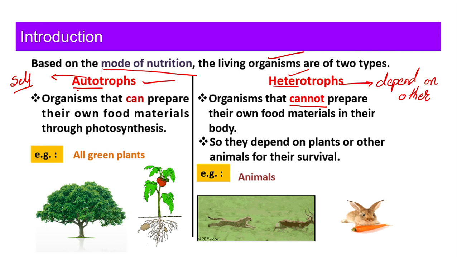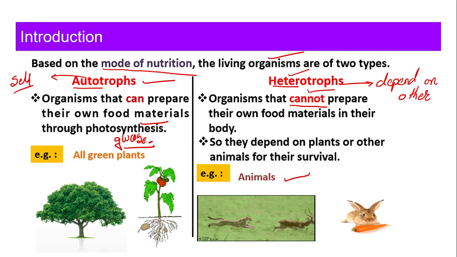When I say autotrophs who can prepare their own food, it means who can prepare glucose on their own. For example, the process of photosynthesis done by the plant. So almost all plants are autotrophs, right? Except I can give you an example of insectivorous plants. Obviously, insectivorous plants will do photosynthesis. Apart from that, they are going to ingest the insects as well, correct? Now, the organisms who can prepare their own food, in the sense glucose, we call autotrophs. Who cannot prepare their own food and depend on others, we call heterotrophs.